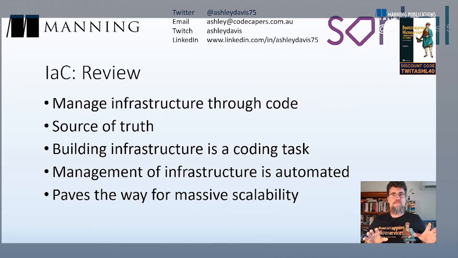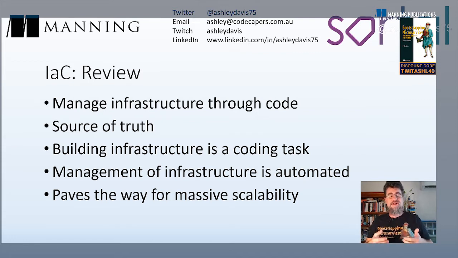So before we get to the full demonstration, I'm just going to do a quick review about infrastructure as code. The main thing to remember is that we're essentially making the building of our infrastructure into a coding task. So infrastructure as code, just think of it as managing your infrastructure through code. Anything then that's useful for coding also becomes useful for building infrastructure. And that's really important because we've amassed a massive toolkit of techniques for coding that we can now apply to creating infrastructure. Like the fact that I'm using versions in a Git repo to manage the code for my infrastructure.